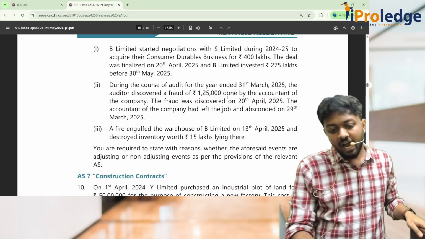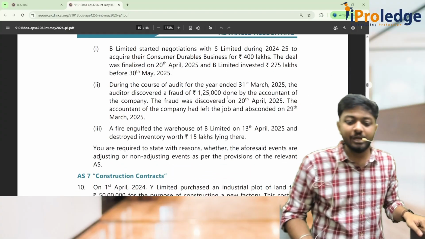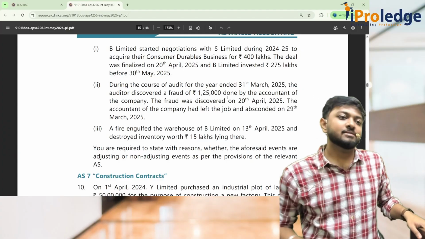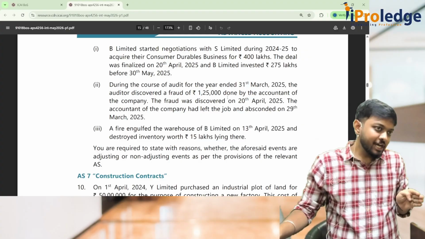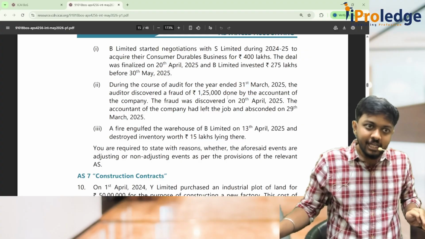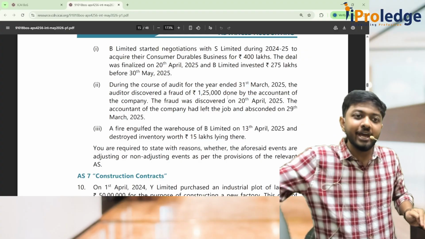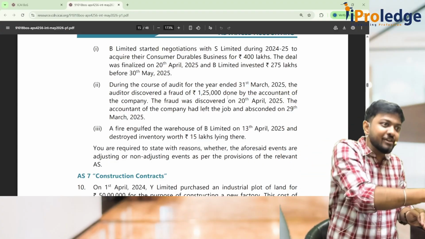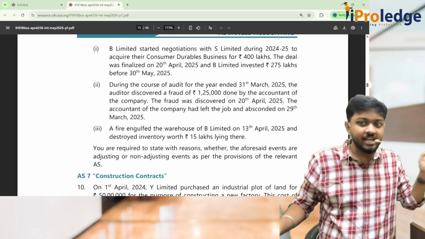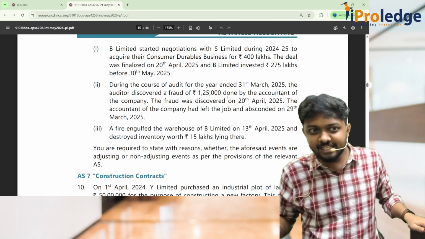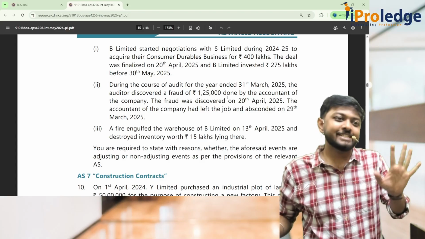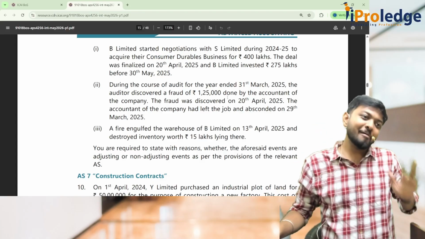Third one. A fire engulfed the warehouse of B Limited on 30th April and destroyed inventory of 15 lakhs. On 31st March, I valued it as inventory. So my question is, should I reduce that loss of inventory in this year's financial statements only? The previous year is the question. Adjusting or non-adjusting? It is non-adjusting. When did the loss happen?